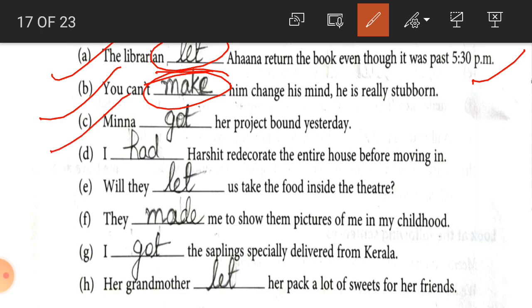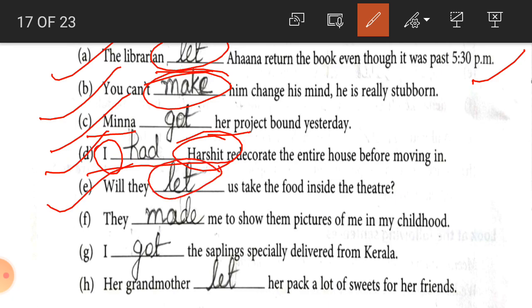Meena got her project bound yesterday. So there is a relationship between Meena and her project. Now I had Harshit. So there is a relationship between I and Harshit, who has done the work. Will they let us take the food inside the class?